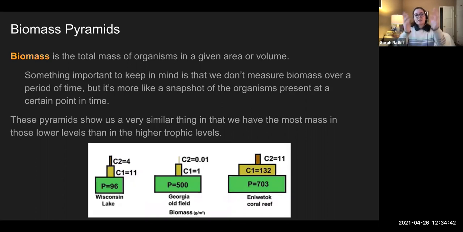And if you go up another step on our pyramid here, there are fewer secondary consumers than there are primary consumers, et cetera, until we have very few apex predators. So the biomass is telling us that, hey, look at all of these producers. But because we need to use some of that energy to live, there's going to be fewer and fewer as we go up our pyramid.